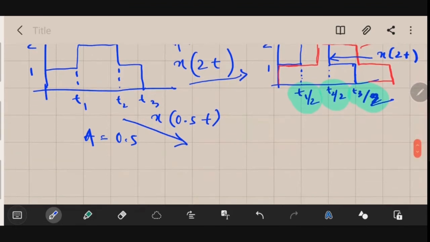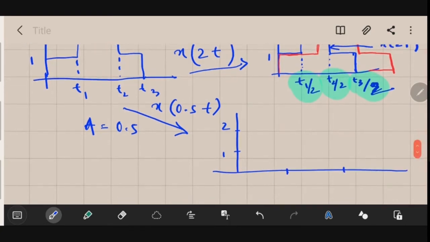The new signal will again have the same amplitude, 1 and 2, let me mark it. Only in the time variable will there be change, and the new ones will be 2t1, then 2t2, and the next one will be 2t3.